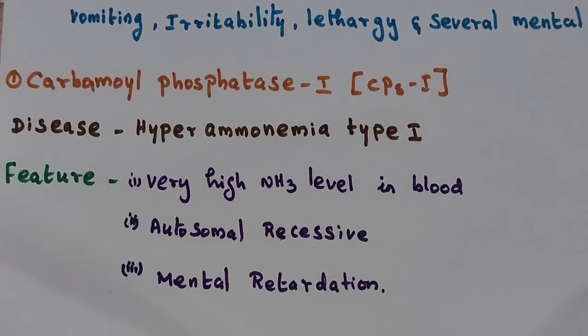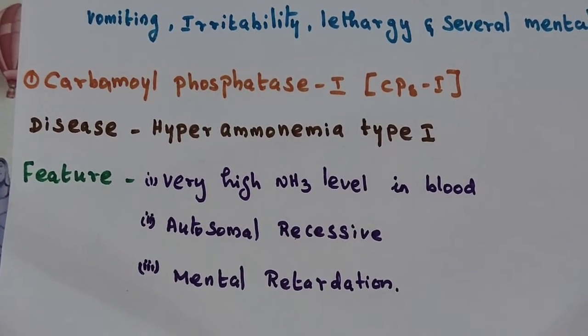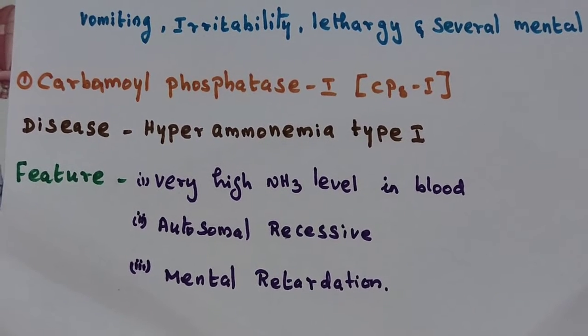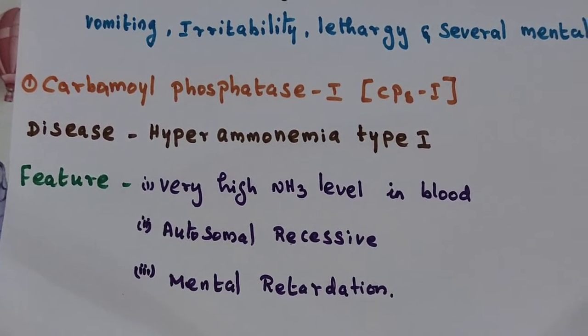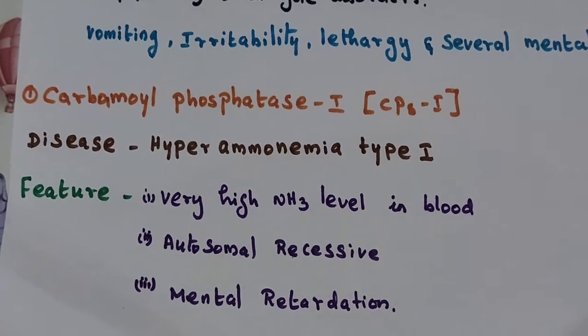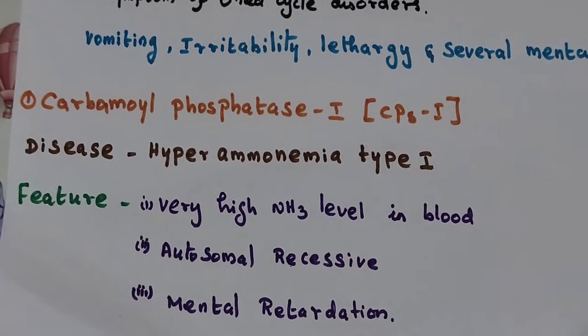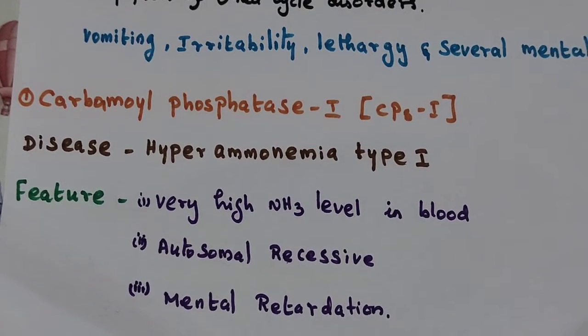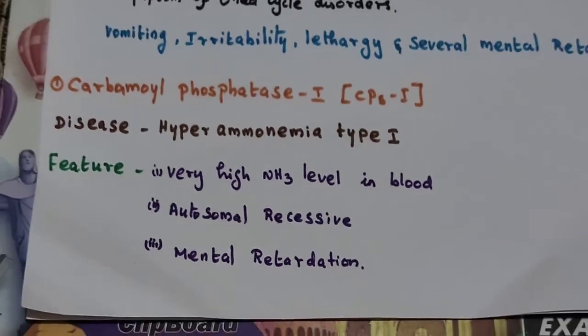The features are very high ammonia level in blood, autosomal recessive inheritance and mental retardation.